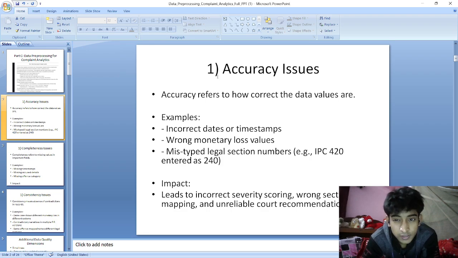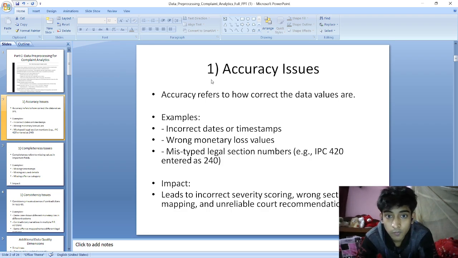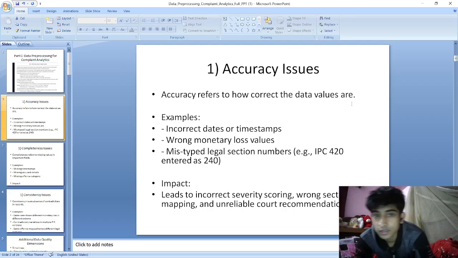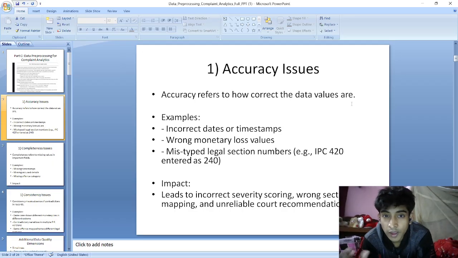First is accuracy issues. Accuracy refers to how correct the data values are. It should not be wrong in the data set, it should mean the correct thing. Otherwise, it could lead to bad prediction. Examples are incorrect dates or timestamps, wrong monetary loss values, mistyped legal section.